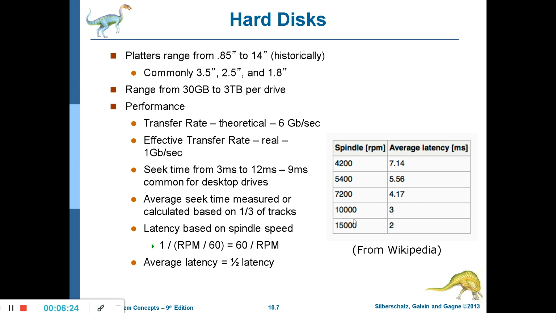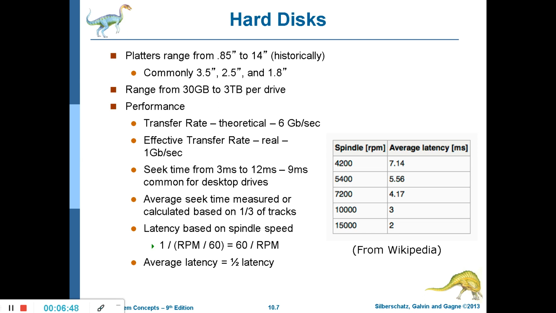If it is 10,000, if it is 15,000, the more the spindle rotates at higher speeds, the latency decreases. Why does the latency decrease? Because it takes less time for that particular sector to come below the read write head.